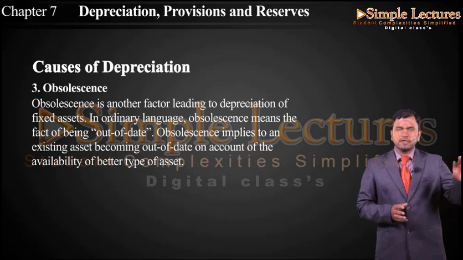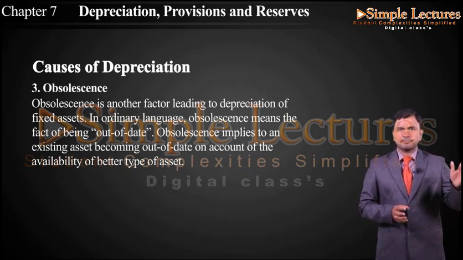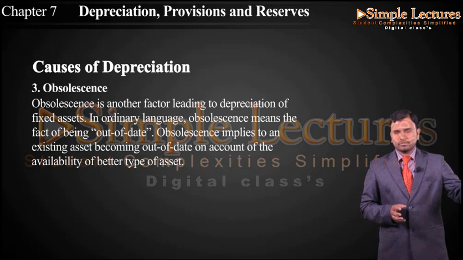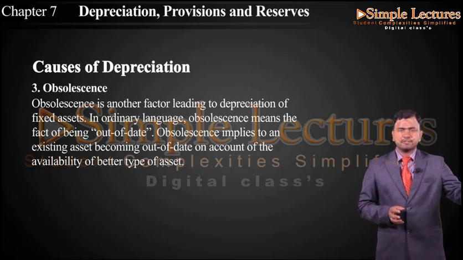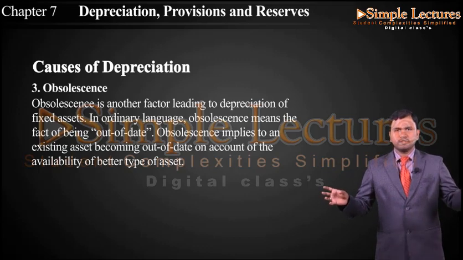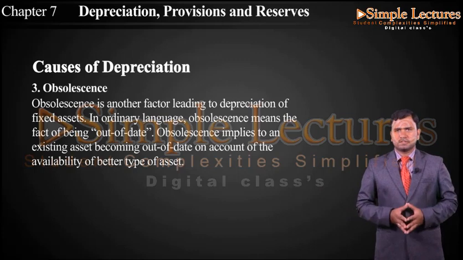It means no need to change the papers by the person, automatically it will change the paper and it will be pinned automatically and it will give you the copy. So when compared to the asset which is available in 2017 and which was purchased in 2000, the value will not be the same because of the features. So that is the cause, obsolescence.